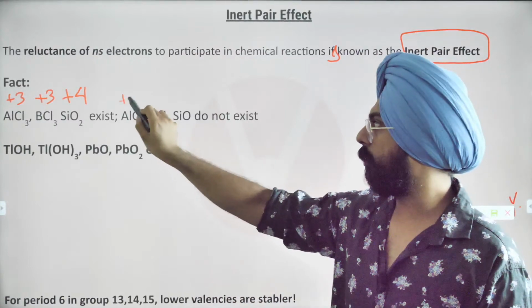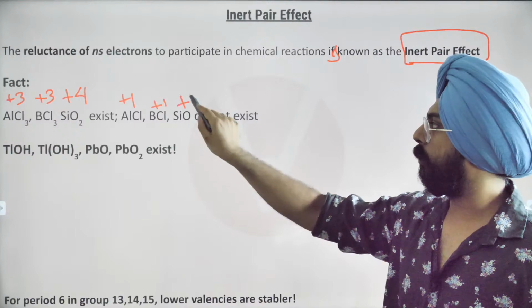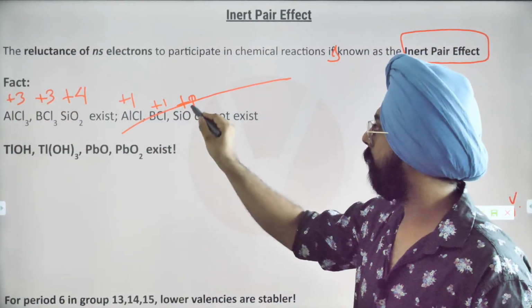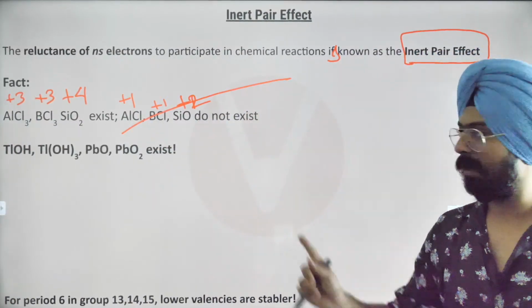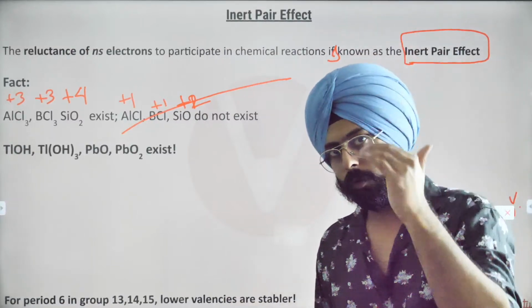Okay, aluminium with a +1 does not exist. Boron with a +1 does not exist. SiO with a +1, these do not exist. Okay, SiO would be +2 here. These do not exist. Okay, +1, +1, +2 for aluminium, boron and silicon do not exist. But when you go down the group,